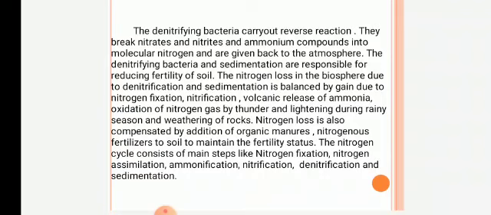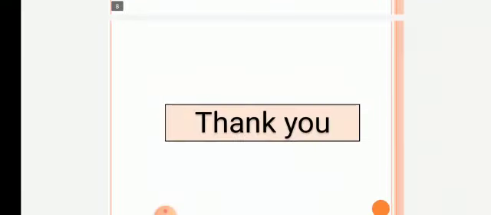The nitrogen cycle consists of different main steps like nitrogen fixation, nitrogen assimilation, ammonification, nitrification, denitrification, and sedimentation. This was about the nitrogen cycle in the atmosphere.